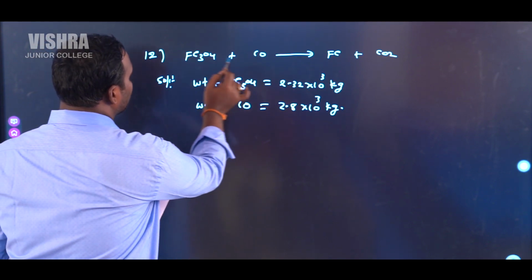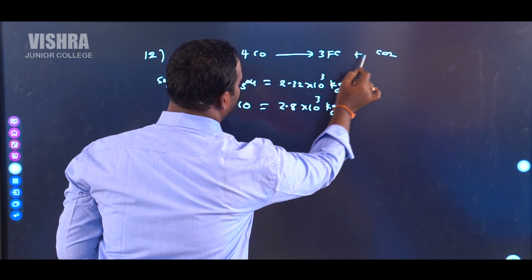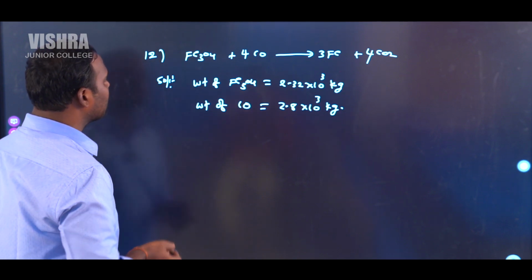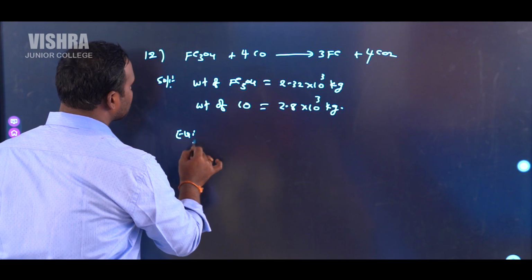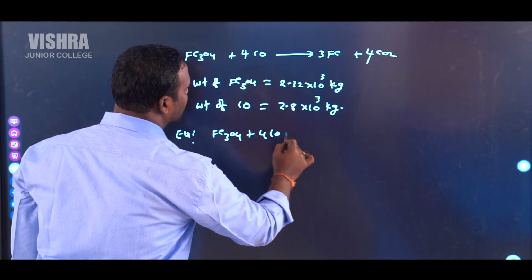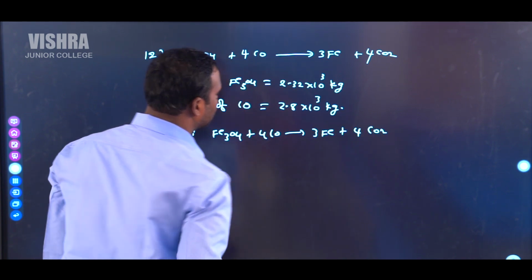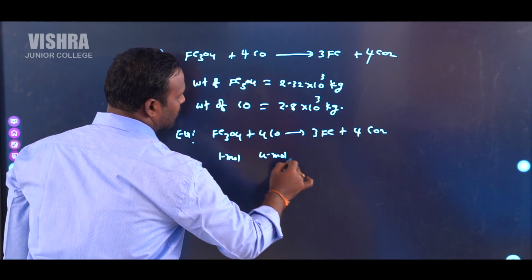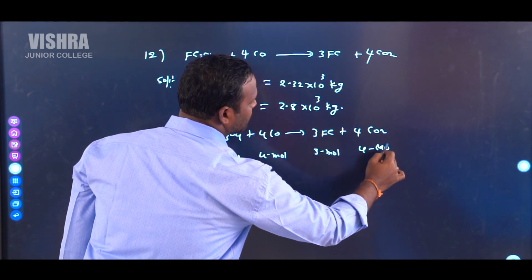So here Fe3O4 combines with 4 moles of CO to form 3 moles of iron and 4 moles of CO2 gas. So 1 mole of Fe3O4 combines with 4 moles of carbon monoxide, that gives 3 moles of iron and 4 moles of CO2.